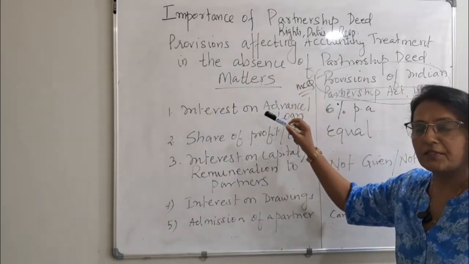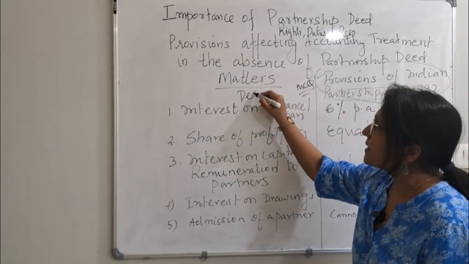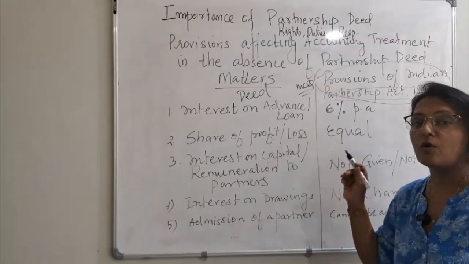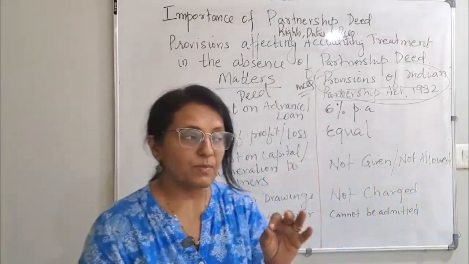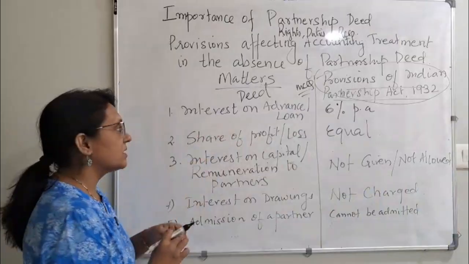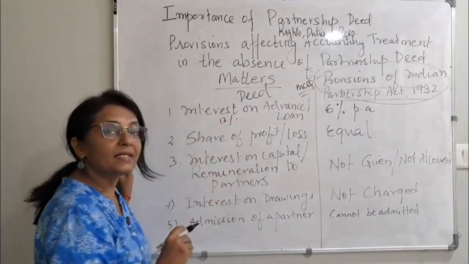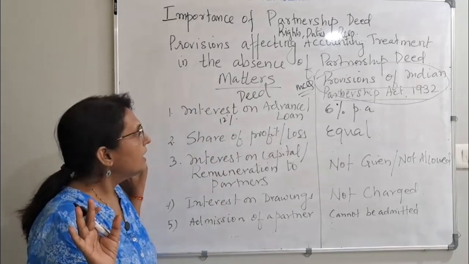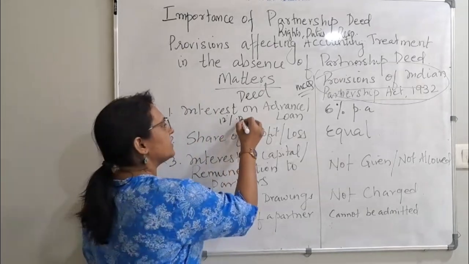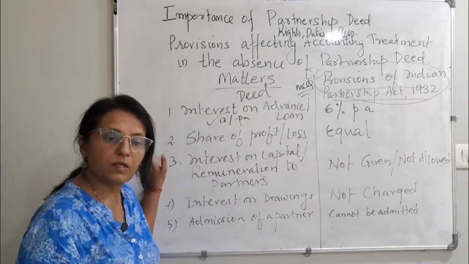If it is written in the deed, this is provided there is a deed. In the deed, it is given that a partner has given a loan, and it is mentioned in the deed that the interest will be 12%. If the partner gives a loan or advances money, then 12% per annum interest will be given. Then go according to this, because you have a proof.